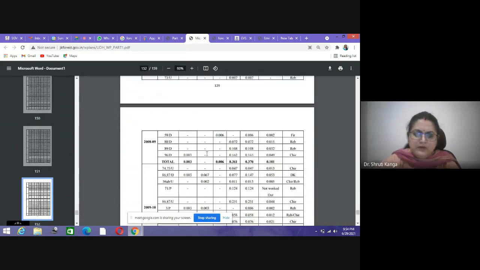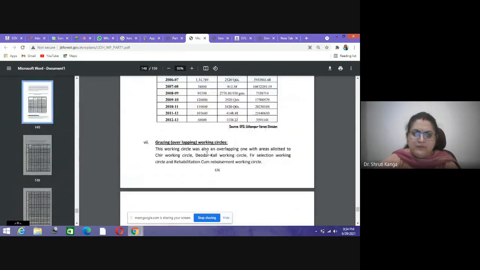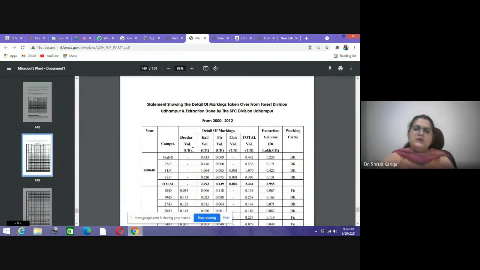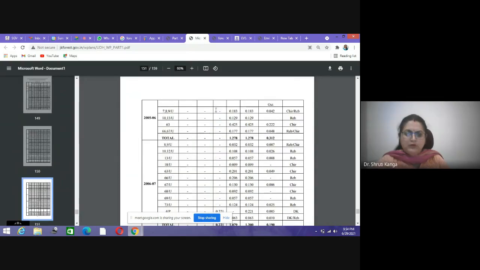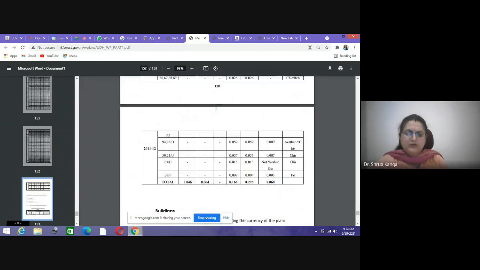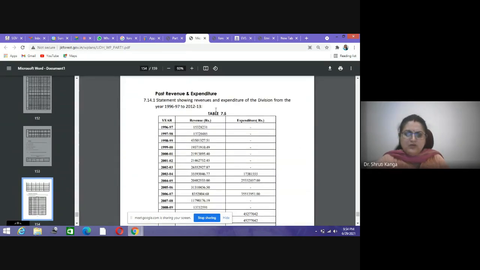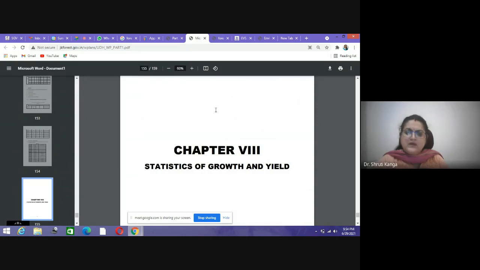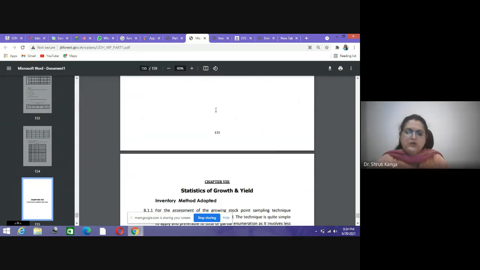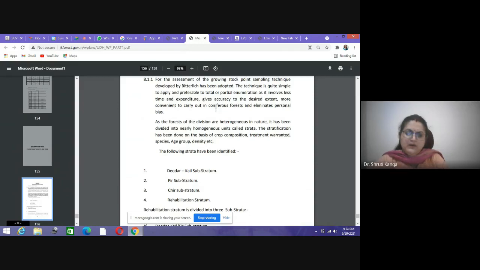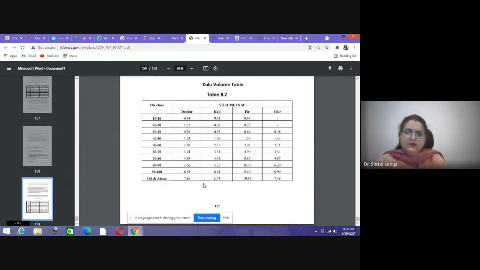See, this is the complete statement showing the detailed marketing taken over the forest division by the SFS division of Udhampur. Okay, so this is a complete record of different activities and a list of nurseries, revenue generated. Okay, then statistics and growth of yield. So about the growth, what growth has been done in different circles. Okay, then this is about the forest division plan A.